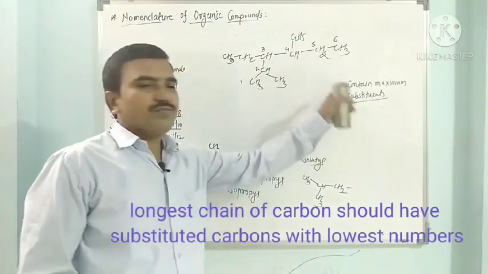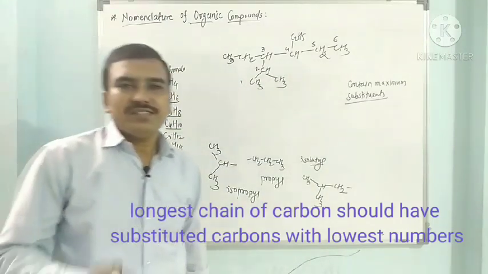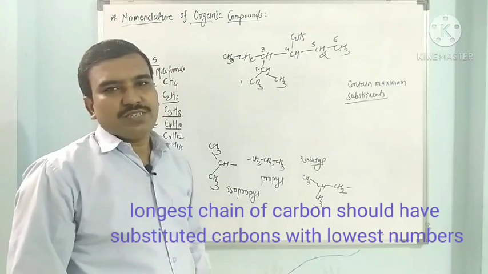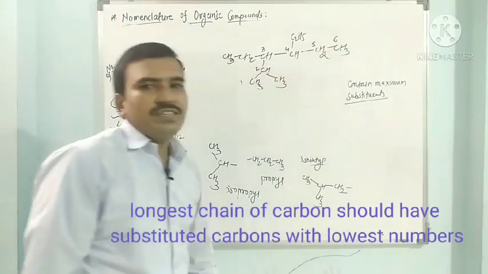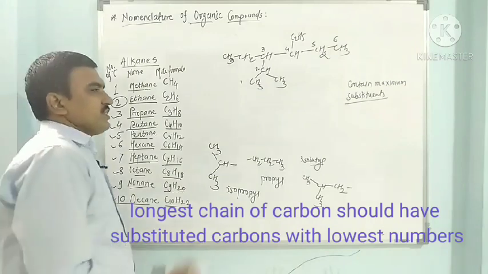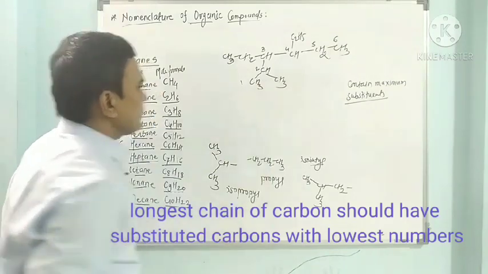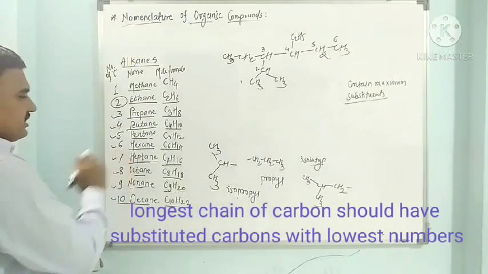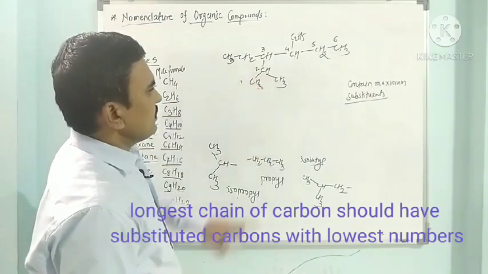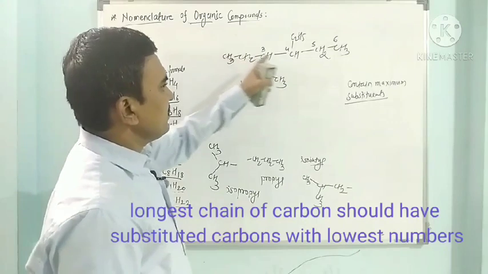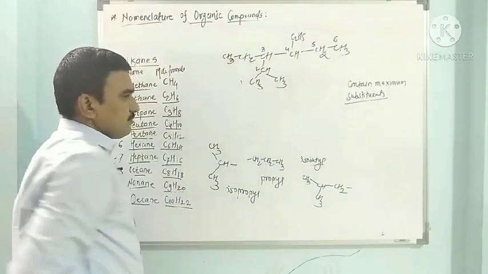So this is the correct way of numbering, in which the maximum substituted carbons are covered in the continuous straight chain. So see here, how many carbons? 6 carbons. So from the 6 carbons it is hexane. Okay. The second carbon has a methyl, the third has an ethyl. So we can mention here the different groups.